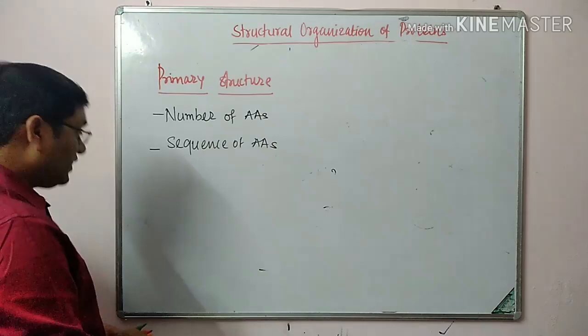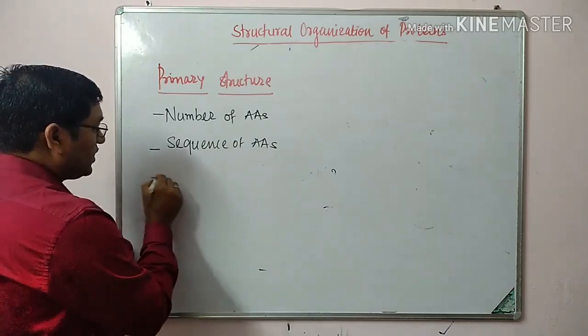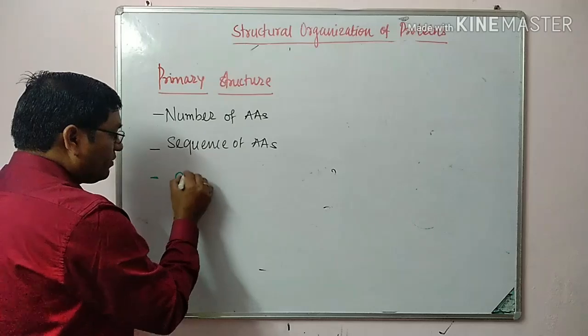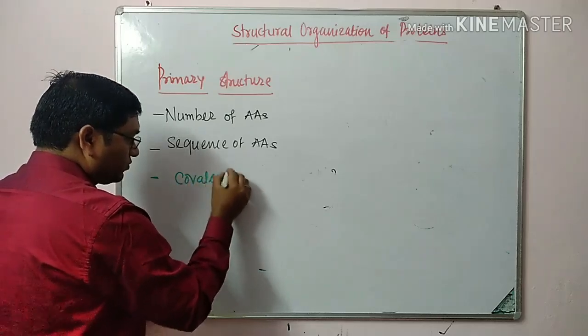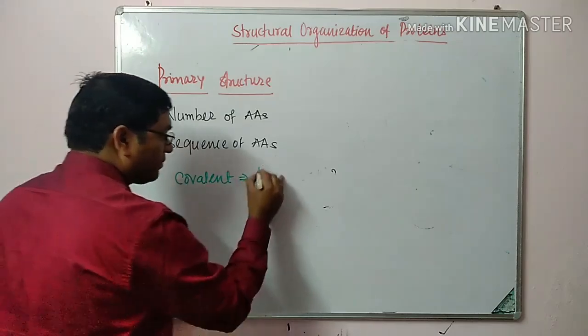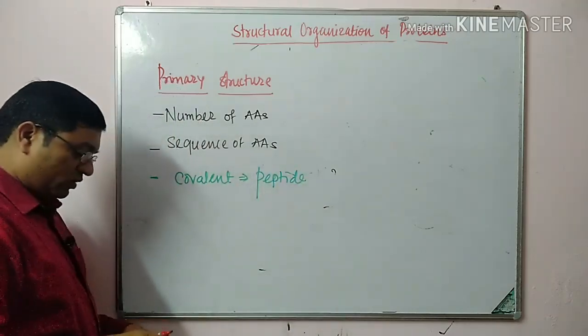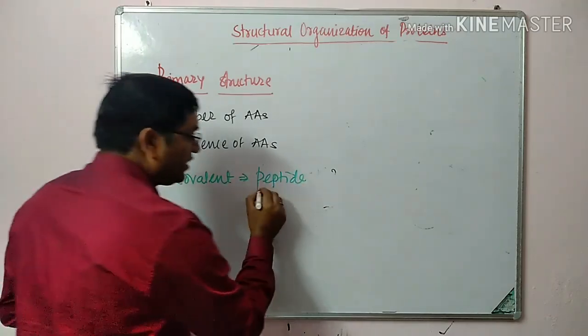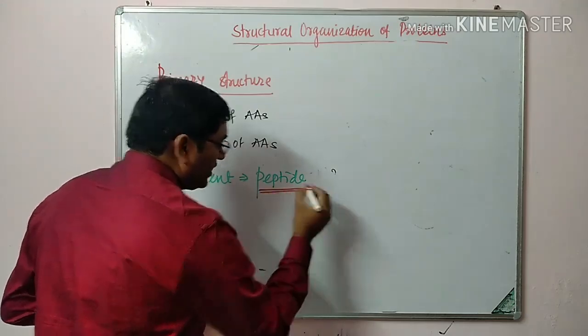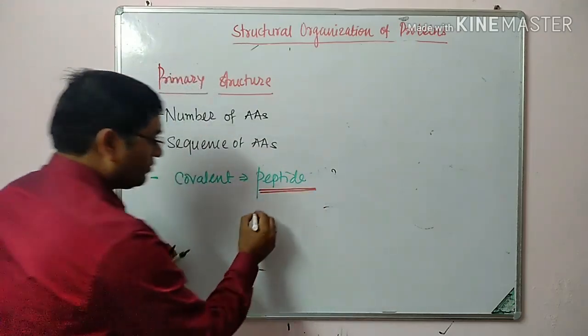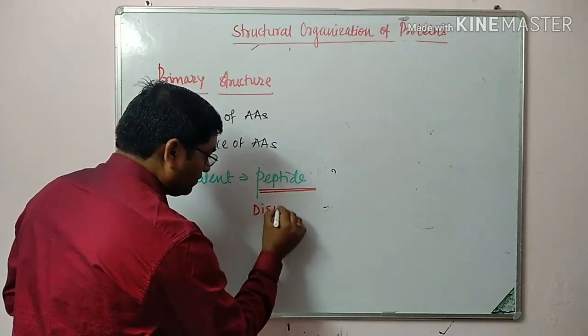They are connected by a linkage that is known as covalent bond, which mainly includes peptide bond and occasionally disulfide bond.